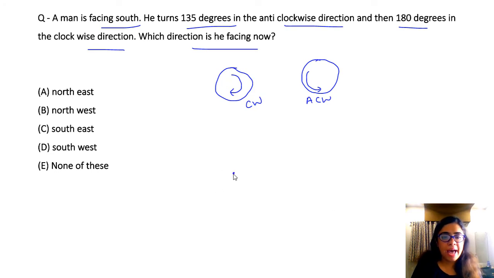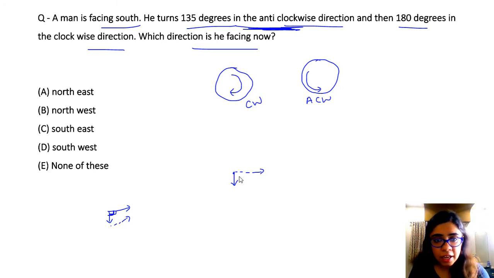Now देखो, we had a man, he was facing south. ठीक है? He was facing south. He turned 135 degrees in anti-clockwise direction. देखो, he was pointing towards south. Anti-clockwise मतलब ऐसे उल्टा जाएगा, reverse, right? देखो, this direction, if he moved here, right, this would be 90 degree anti-clockwise. देखो, if he is pointing towards south, this would be 90 degrees back, but he is going 135 degrees back. So ये 90 तो उसने किया, plus 45 also he went back, 45 degrees.